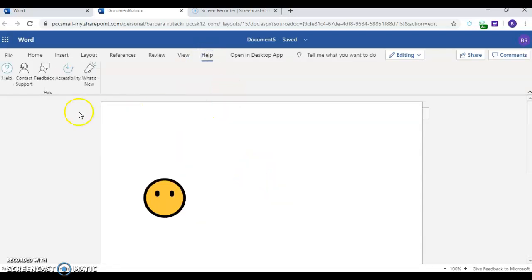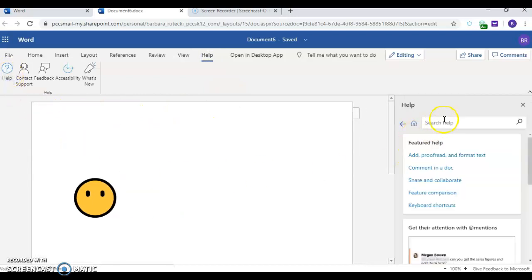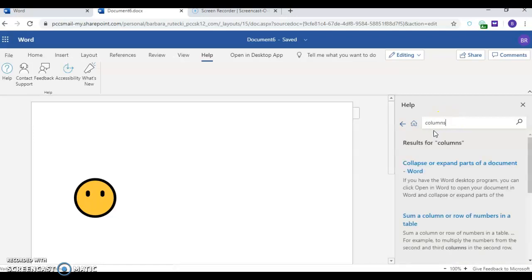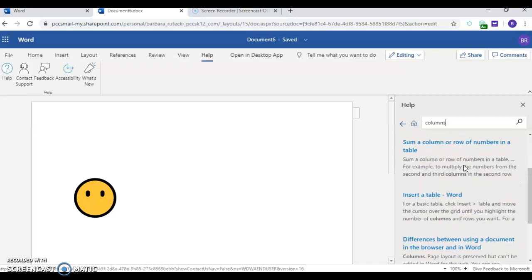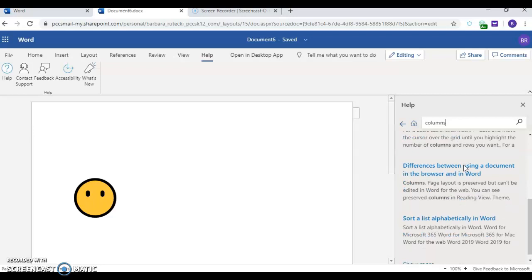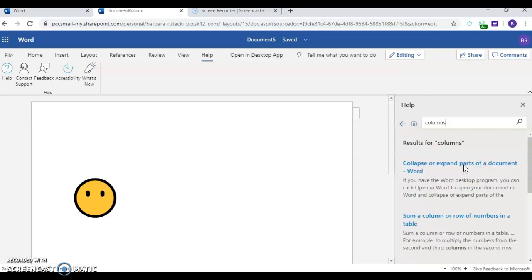And then help, you can type in, I've been going over here to go to help and typing in a topic. So I will put in columns and see what comes up, and it starts talking about collapsing parts of the document, putting a sum in a table, so a column of a table, and that's not what I want. So page layout is preserved but can't be edited in Word for Web. So that means we can't be using columns, which is a part of this chapter as well.